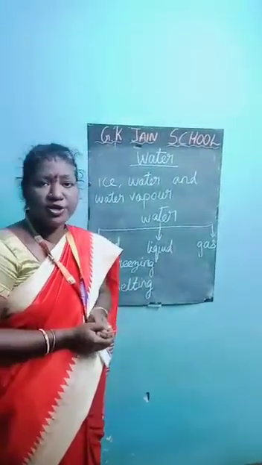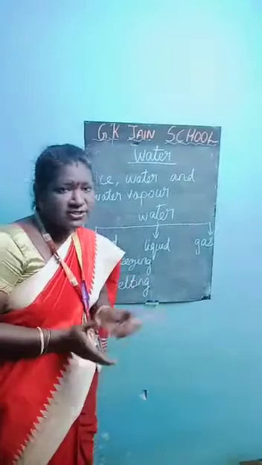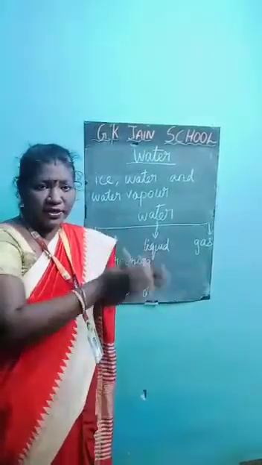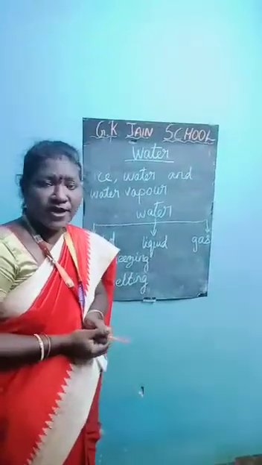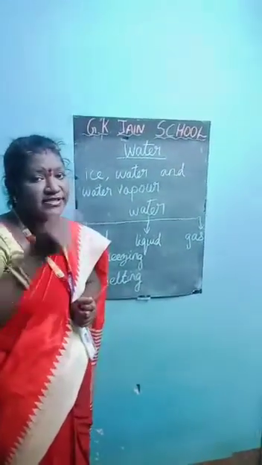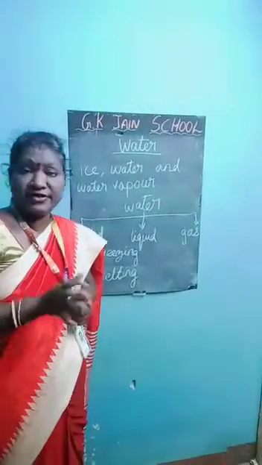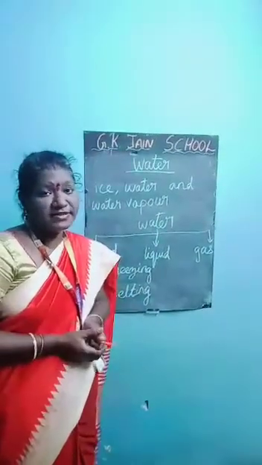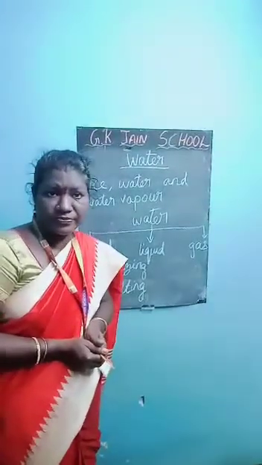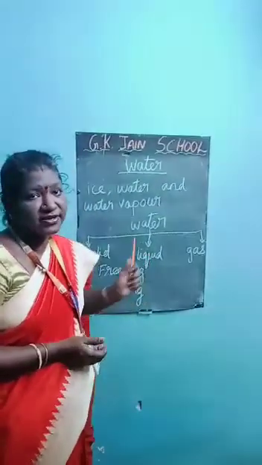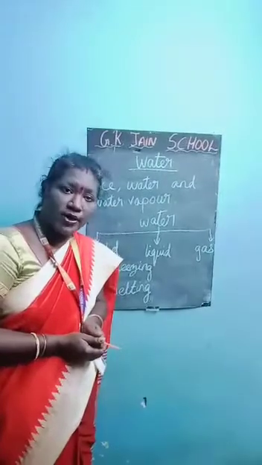Suppose you are taking a bath, you will put hot water. You ask the children, so ask the hot water. If you keep the vessel and pour the water, it takes 10 minutes or 5 minutes to boil. When the steam is coming, at that time you find the water becomes 100 degrees Celsius, then the water vapor will be formed. Understand, children? These are the 3 states of water.